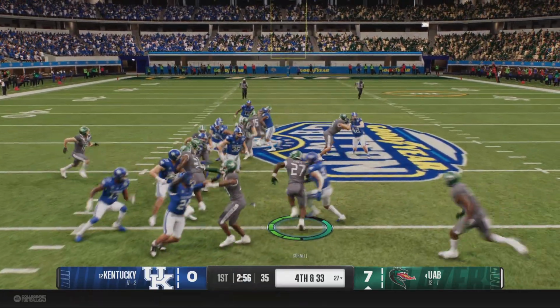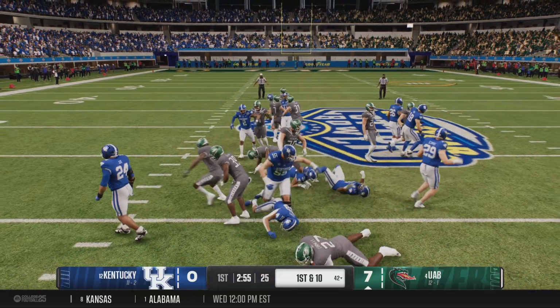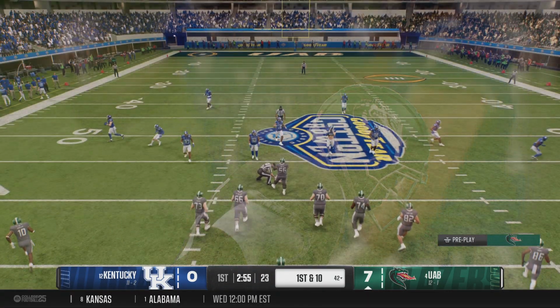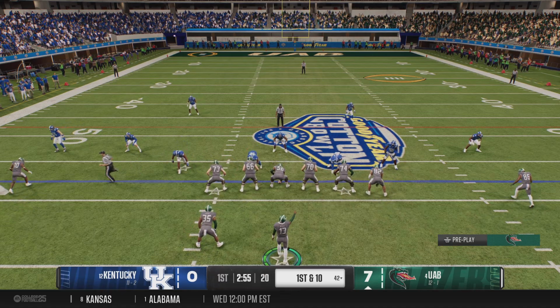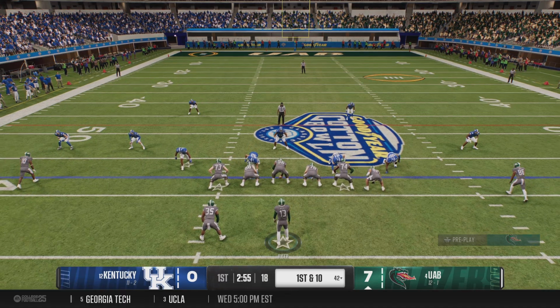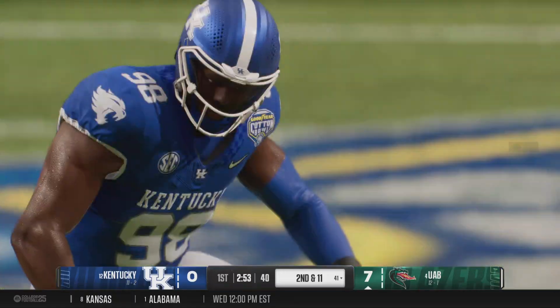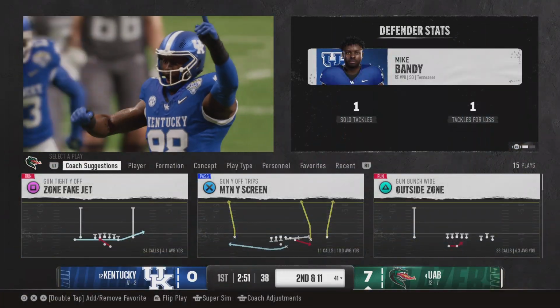And here's the return. The coverage team is able to bring the returner to the ground. Here comes the UAB offense back out there. They scored a touchdown on their last possession. Let's see if this defense can make adjustments and prevent that this time. They'll stop him behind the line for a loss of 1.